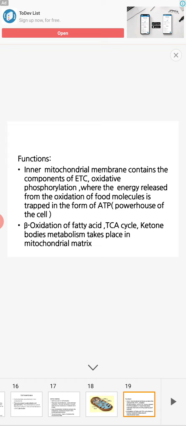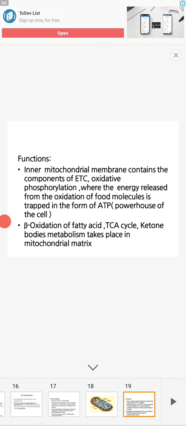Beta oxidation of fatty acids is also required for the synthesis of ATP molecules. These things come under metabolism, which some students study in second year. Beta oxidation of fatty acids, the TCA cycle (tricarboxylic acid cycle), which comes under carbohydrate metabolism, and ketone body metabolism, the synthesis of ketone bodies like acetone and acetoacetic acid, come under carbohydrate and lipid metabolism.